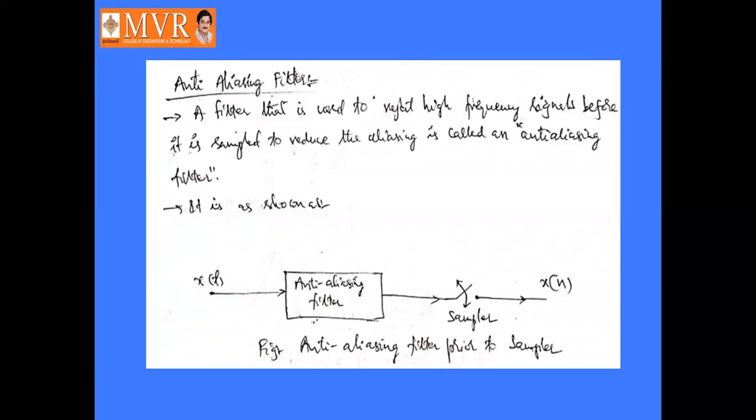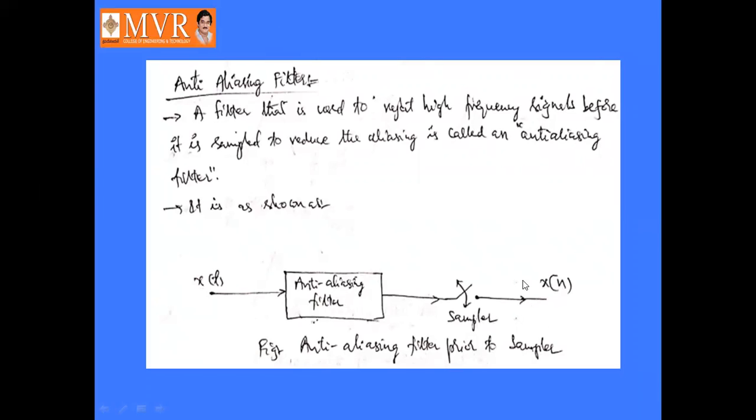Okay, so a filter which is used to reject the high frequency signals before it is sampled, to reduce the aliasing error, is called an anti-aliasing filter, which is shown like this. So this is the anti-aliasing filter, right? It will take the input signal x of t. Here, before the sampling only, we are applying this anti-aliasing filter to reduce the aliasing error.